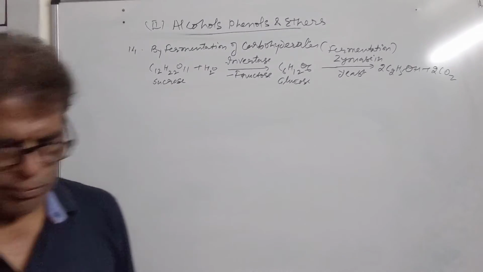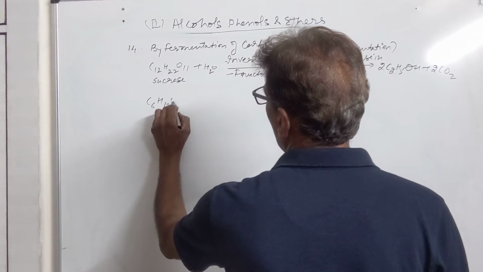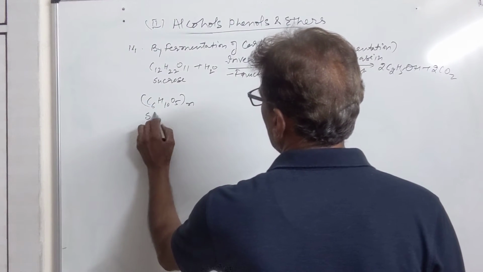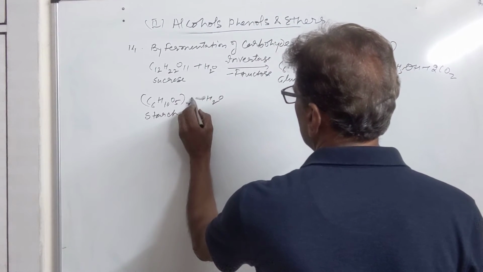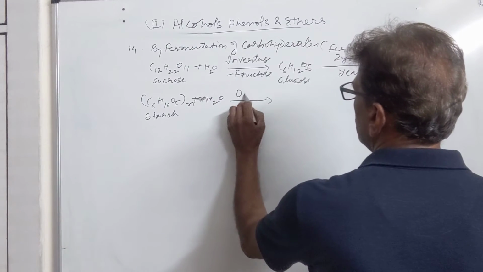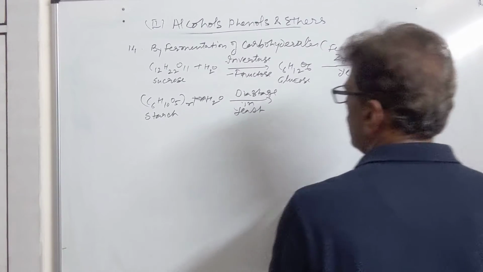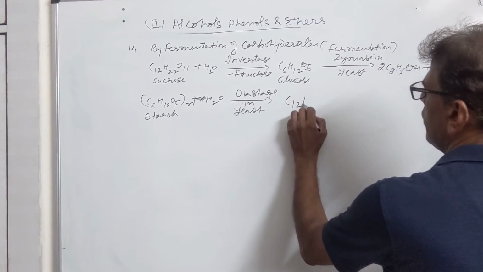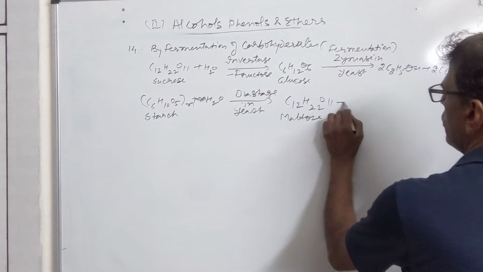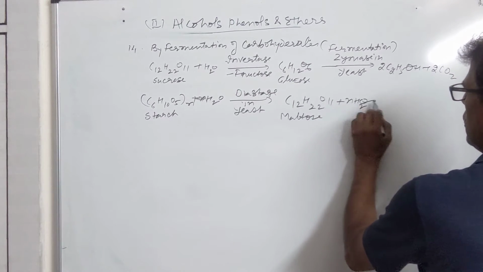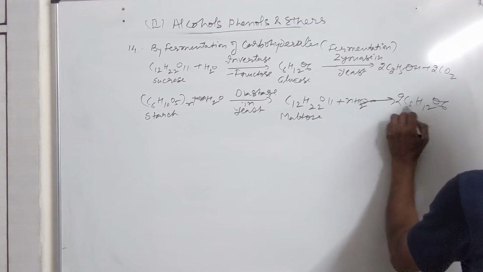Then starch can be also hydrolyzed. We take (C6H10O5)n. This is a polymer of glucose, starch. It is given n number of water molecules, in the presence of enzyme diastase, which is also produced in the yeast. We get C12H22O11, that is maltose. Maltose is given H2O and it is hydrolyzed to glucose, 2 units of glucose.